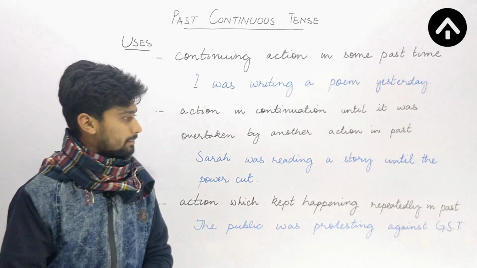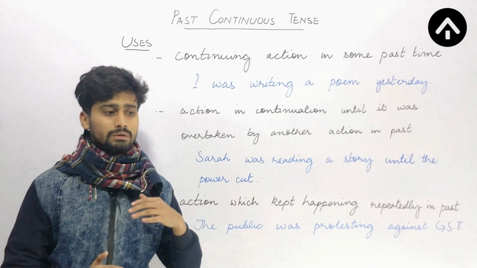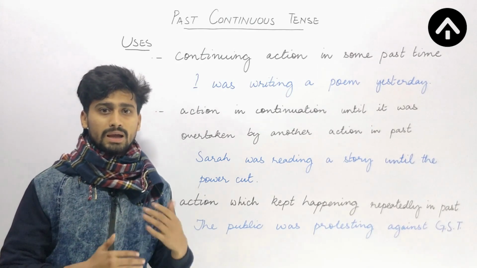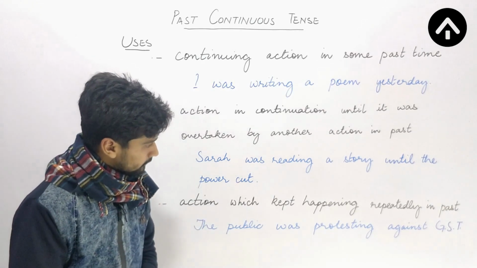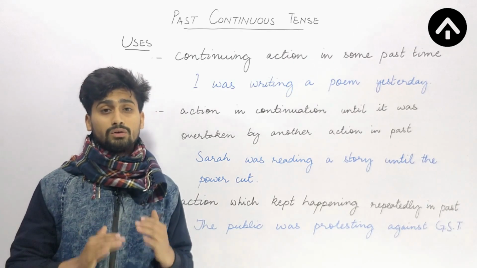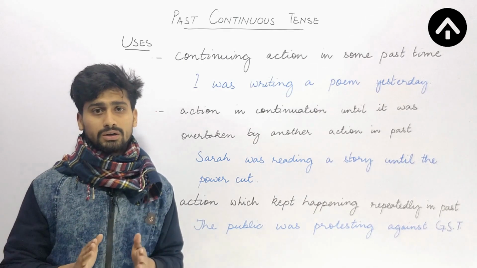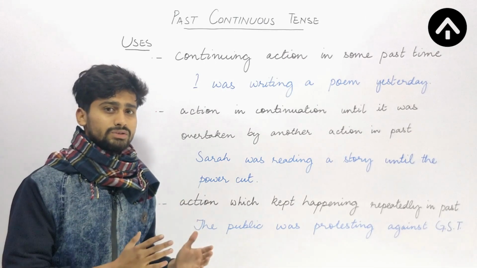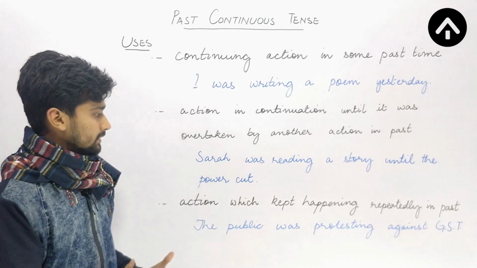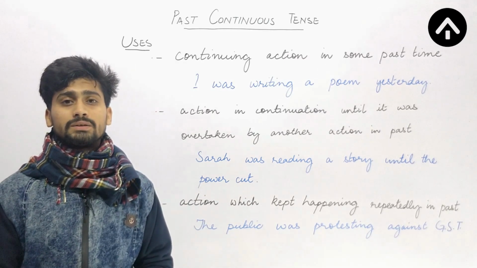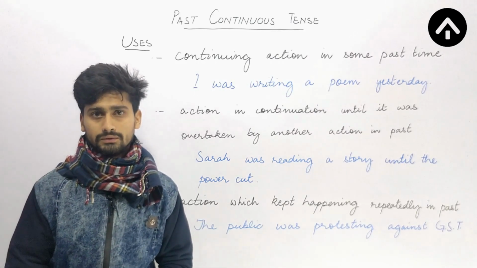Next use, action which kept happening repeatedly in past. So some action, any action that we did in past time and again. Let's have a look at the example. The public was protesting against GST. For example, now the protest is over, or rather it may be in continuation, but we are not concerned about that. We are talking about this action in past. It was happening over and over again in some past time. So this sentence is also an example of past continuous tense. So this is also one of the important uses of past continuous tense.